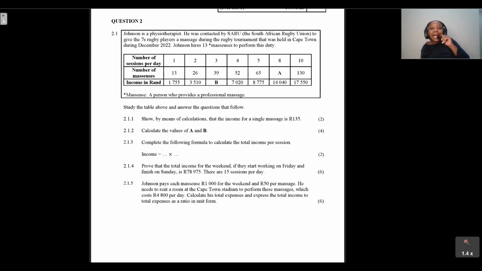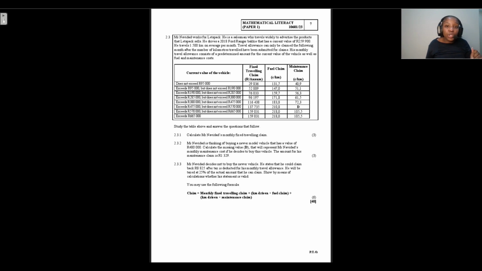With question 2, guys, I did mention that from here we are still interpreting the tables that are given to us. We're interpreting the data that is given to us, right? We also have some finance, where we've got a bit of inflation calculations, but it's still very easy because we're given all the formulas that we need to use. And yeah, so it's just data handling, just interpreting these tables that are given to us in question 2.1, question 2.2, as well as question 2.3.